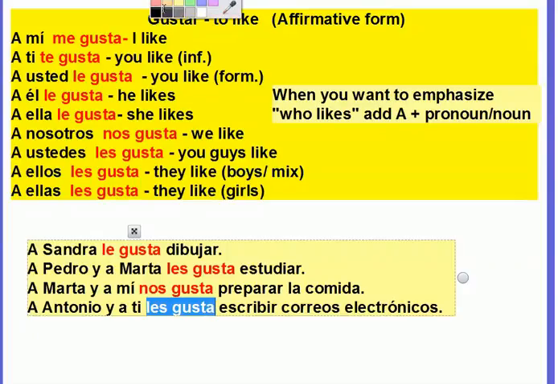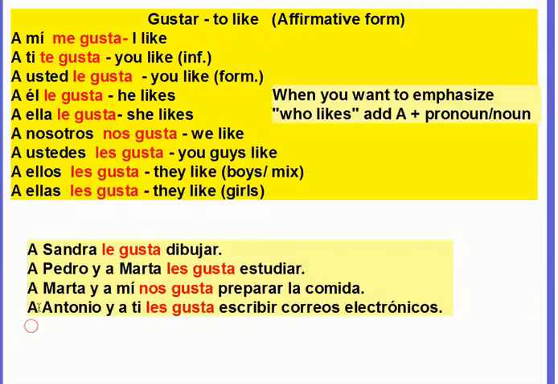If I had to substitute Antonio y a ti, it would be like a ustedes, you guys. So if I look up here in my chart, I know that for ustedes, I'm going to use les. So I say, a Antonio y a ti les gusta escribir correos electrónicos.